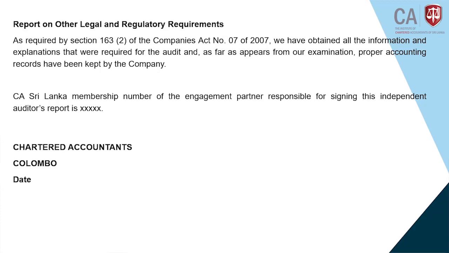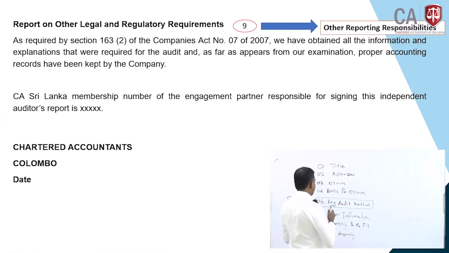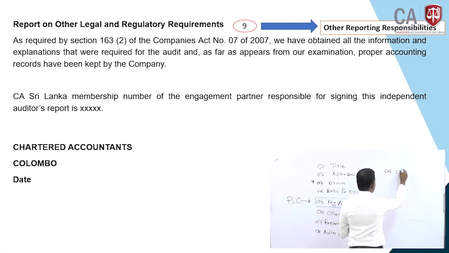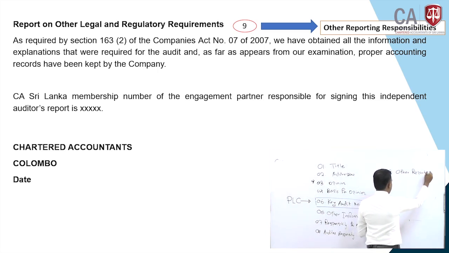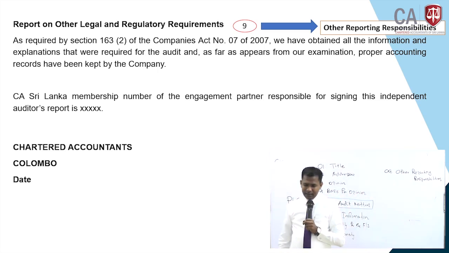And then we are coming to the last part of the audit report, number 9. Number 9 is other reporting responsibilities. What is it? Other reporting responsibilities mean, let's say, this is a good example.